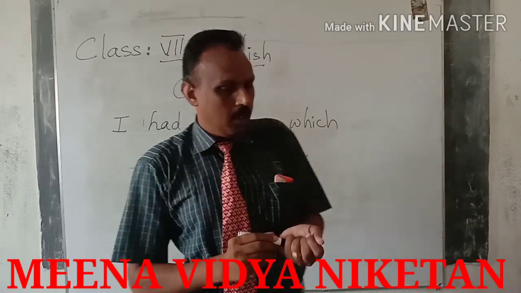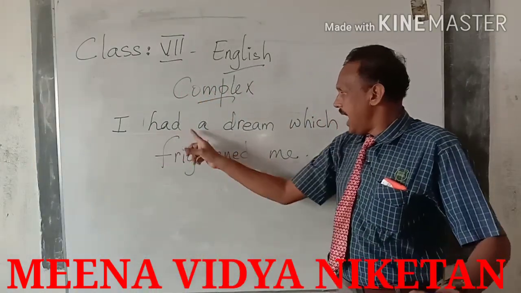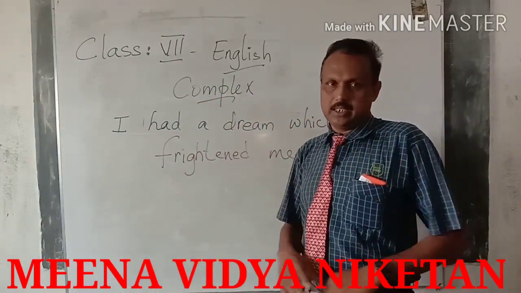Now, read this sentence. I had a dream which frightened me.